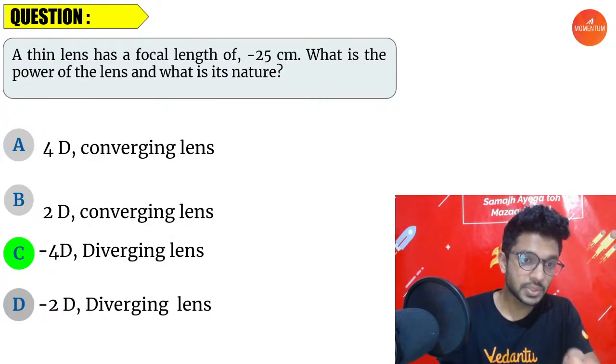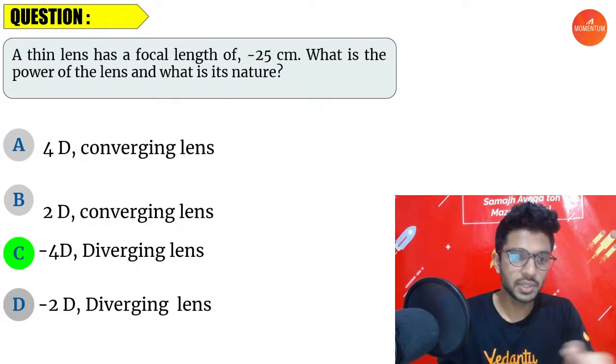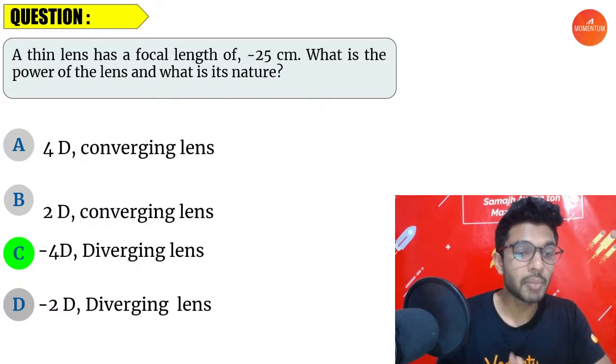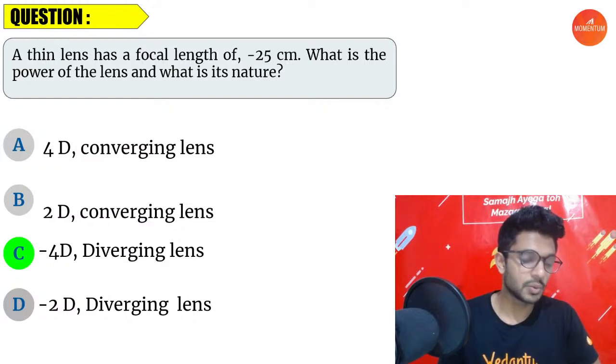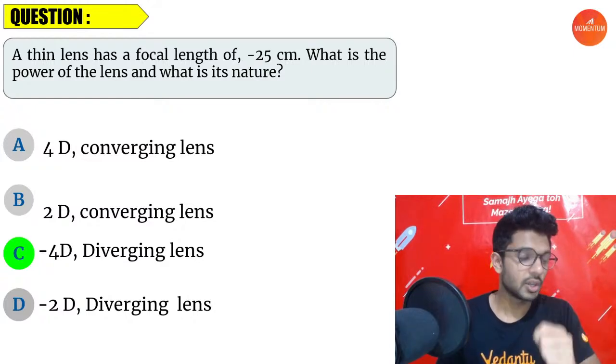The answer is option C, Nitu, right? So it is minus 4 diopter. It is diverging. 1 by 0.25 is 4, not 2. Okay, good.